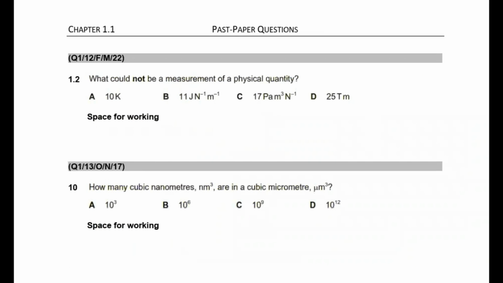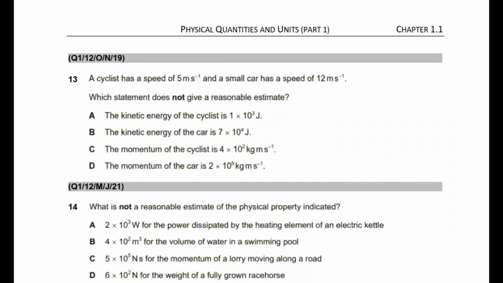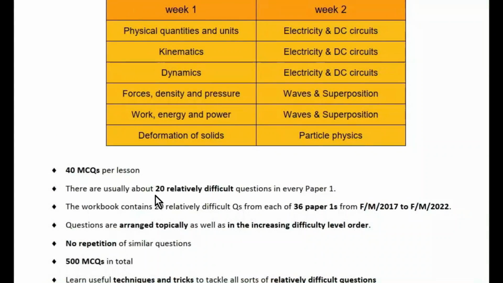Students, please note that this workbook does not contain all of the questions from the past papers because I have only included those questions in this workbook that C grade students or high D grade students find relatively difficult. Students, there are usually about 20 relatively difficult questions in every paper one. So what I did is that I first handpicked about 20 relatively difficult questions from each of 36 paper ones from February March 2017 to February March 2022.